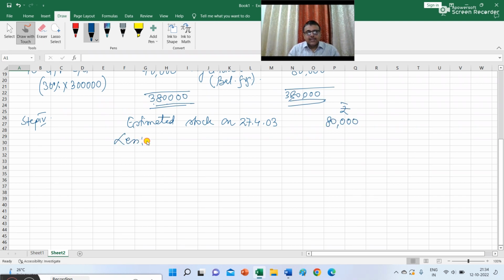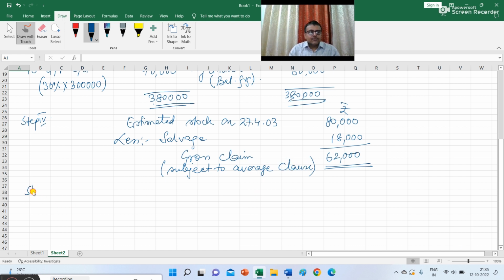You have to deduct the amount of salvage, that is 18,000. So your gross claim is 62,000. And this gross claim is subject to average clause.